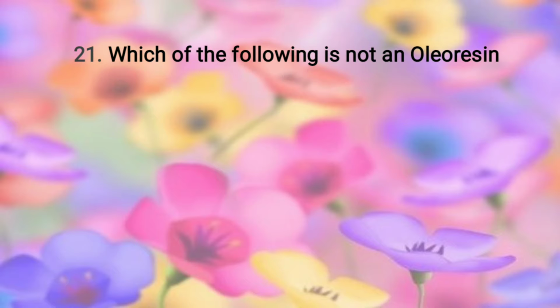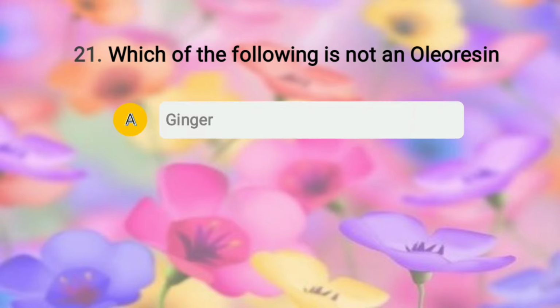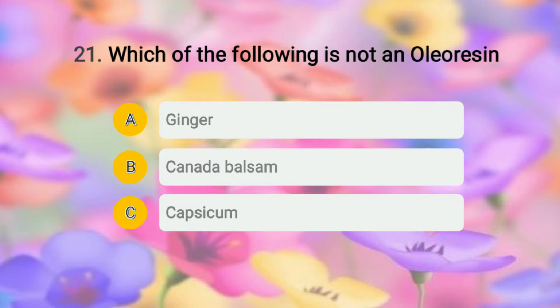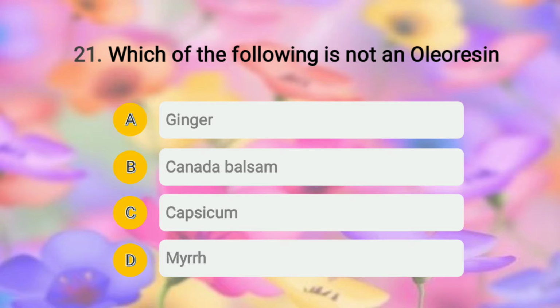Moving to question number 21. The question is: which of the following is not an oleoresin? The options given are A, ginger, option B, Canada balsam, option C, capsicum, and option D, myrrh. So students, if you think that option B is not an oleoresin, then let me tell you, you're wrong. This is a tricky question. The right answer is myrrh. Myrrh is not an oleoresin, it is an oleogum resin, whereas the rest of these three are examples of oleoresin.